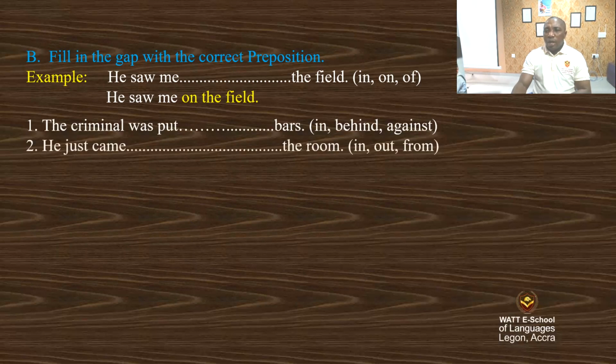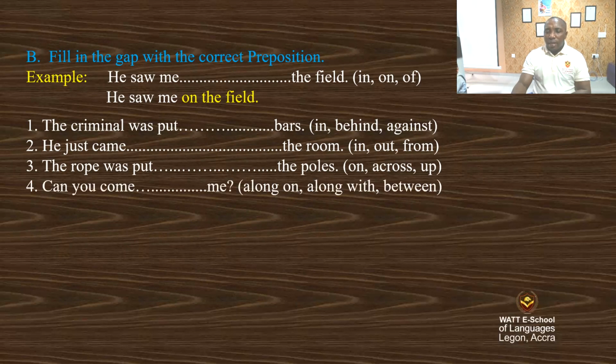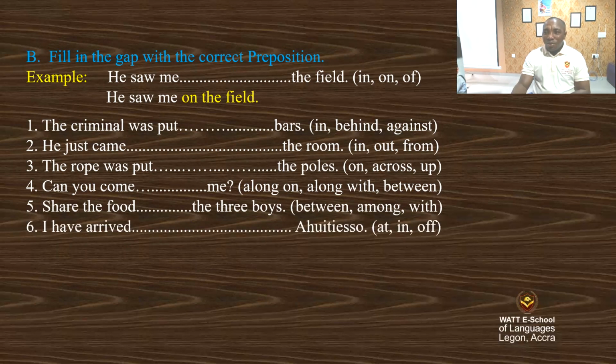He just came the room. The rope was put the poles. Can you come me? Share the food the 3 boys. I have arrived Aviteso. These are sentences with spaces.